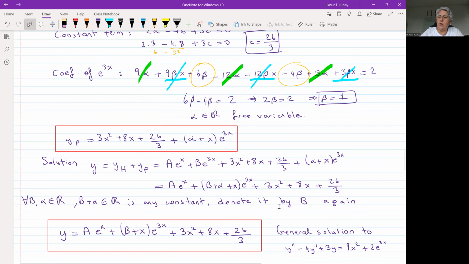So we can denote it again by B. So the simplified solution will be A e to the x plus (B plus x) e to the 3x, plus 3x squared plus 8x plus 26 over 3. This is the general solution to this equation.